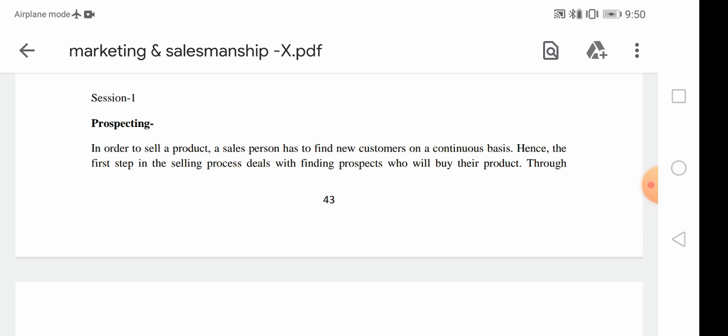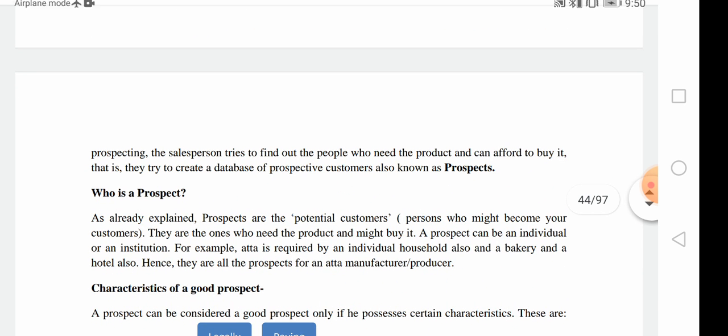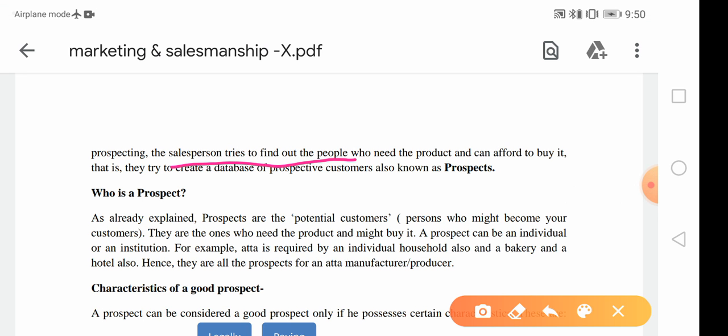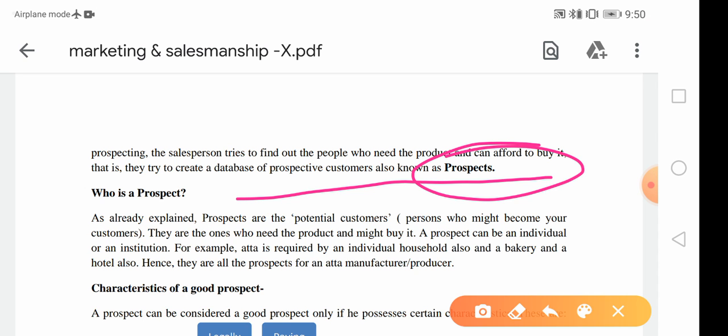Through prospecting, the salesperson tries to find out the people who need the product and can afford to buy it. That is, they try to create a database of prospective customers, also known as prospects.